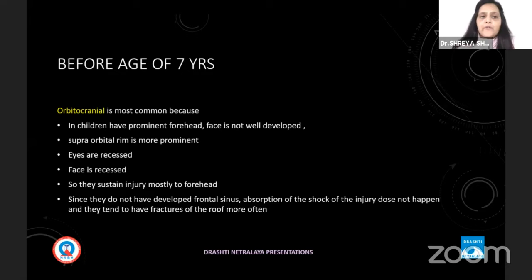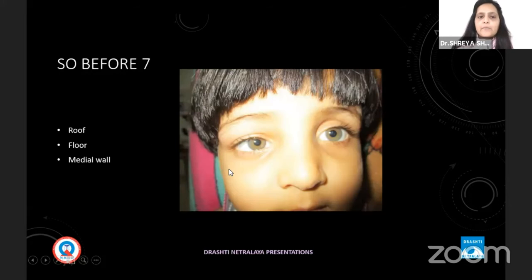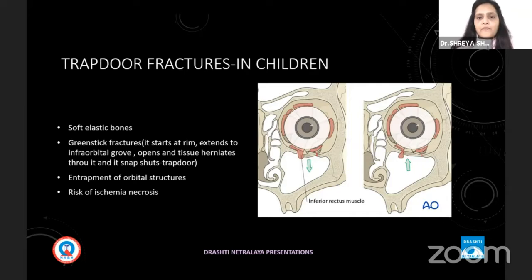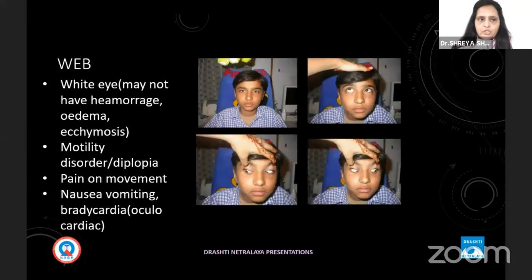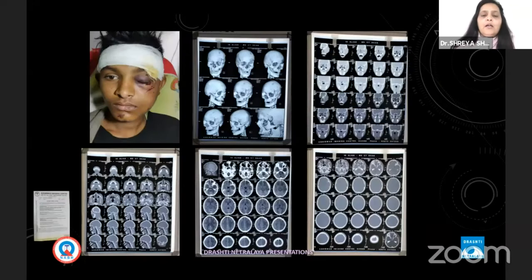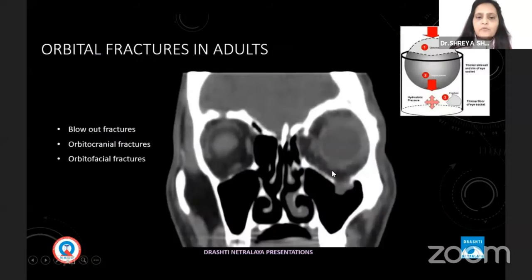So before 7 years of age, mainly orbitocranial fracture happens, because the eyes are recessed, the face is recessed, and the orbital rim is prominent, so they get fractures more. In children, the roof comes first, then the floor, and then the medial wall. When there is a floor fracture, there will always be an entrapped inferior rectus muscle, which can be because of soft elastic bones. It is called trapdoor fracture. They will present with a white eye, without hemorrhage, without ecchymosis. When you get this kind of child, don't just jump to surgery. Look at the CT scan, and if there is pneumocranium, wait for the surgery.